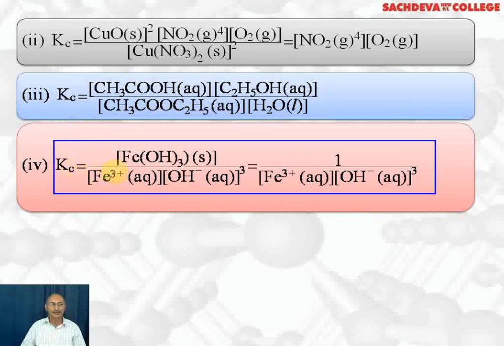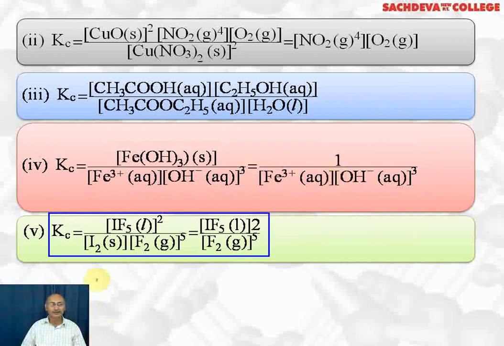Kc for the next is Fe(OH)3 solid divided by ferric ions aqueous into OH ion aqueous whole cube. Solid we are taking equal to 1, so it will be 1 over the molar concentration of ferric ion into the molar concentration of OH ion raised to the power 3.